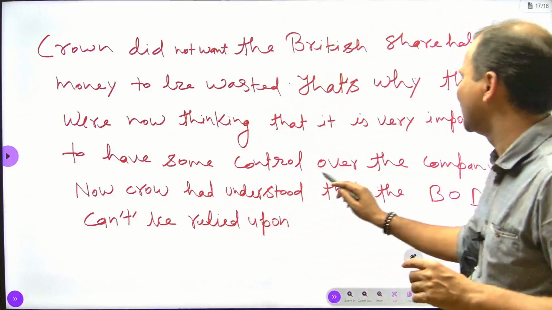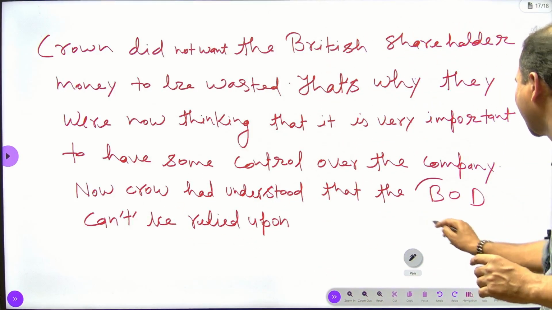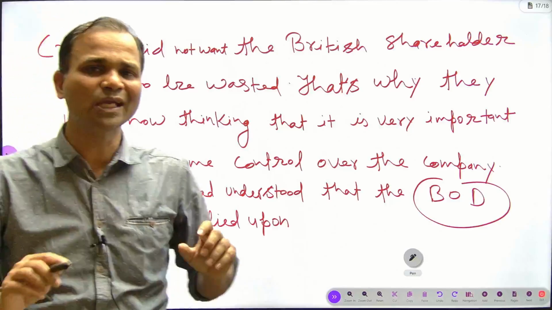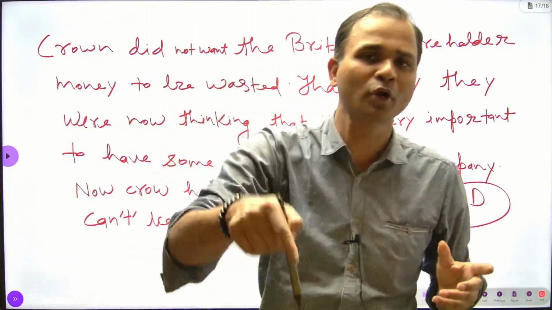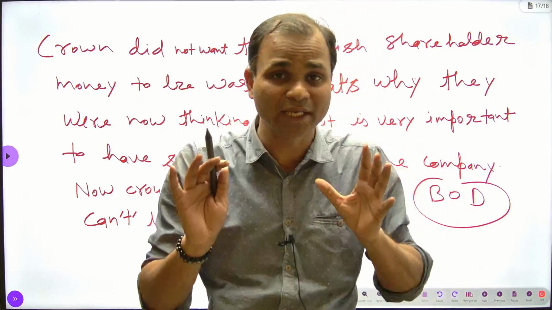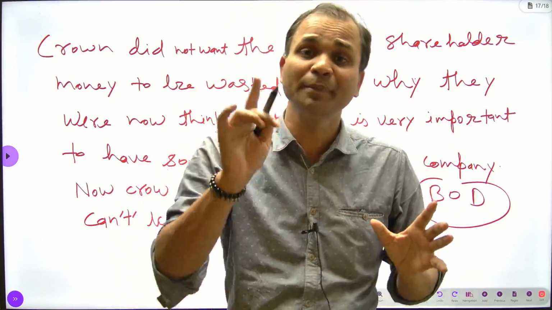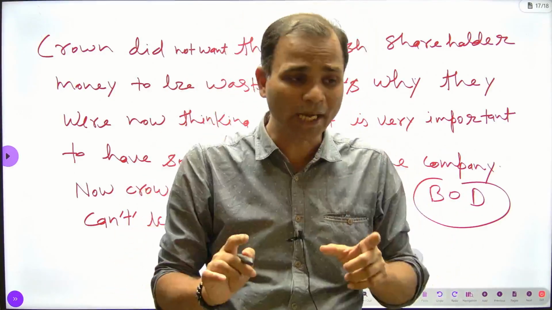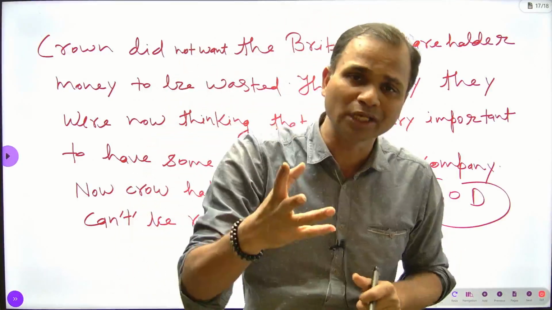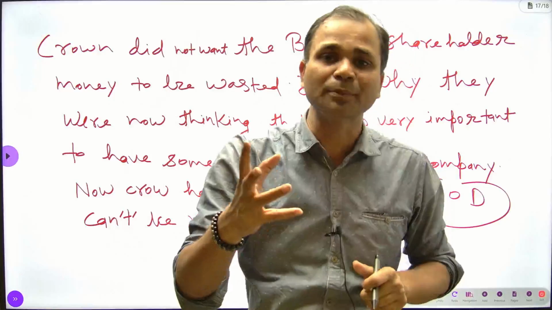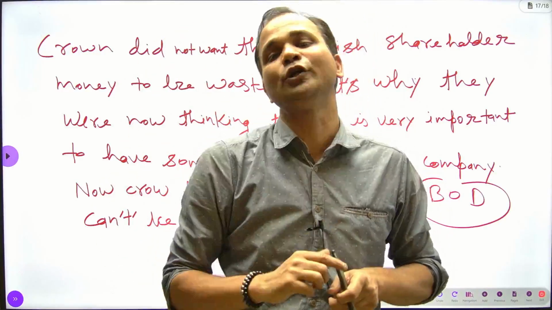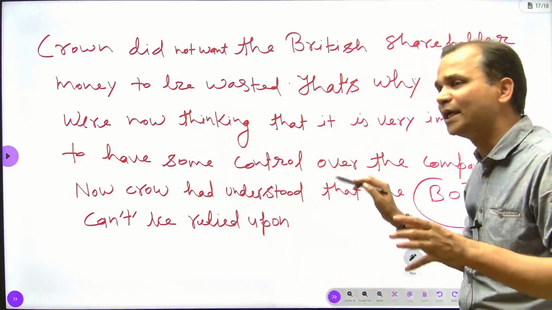Now the Crown had understood that the BOD, the board of directors, cannot be relied upon. The Crown realized that if it depends on the board of directors, the company will face disaster. It may be shut down. That's why, to regulate the company, to control the loss, the mismanagement, the corruption and the nepotism, the British government had to introduce the Regulating Act.